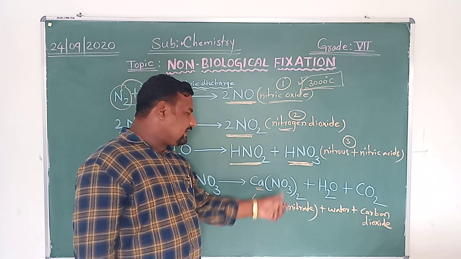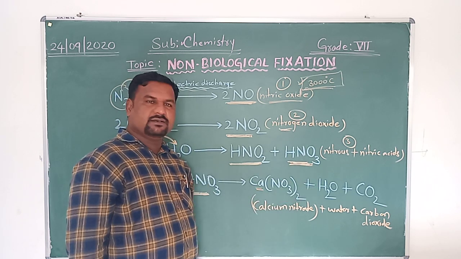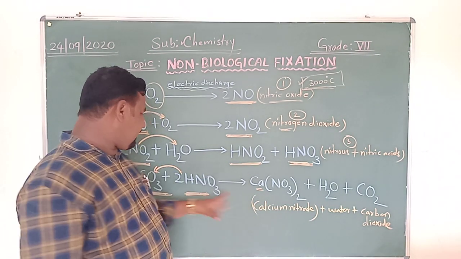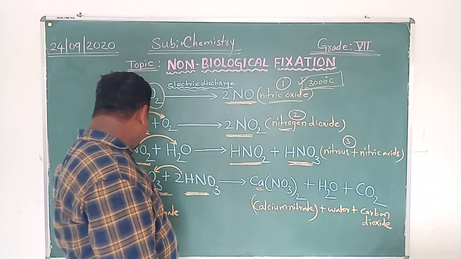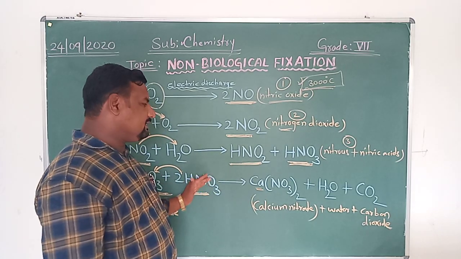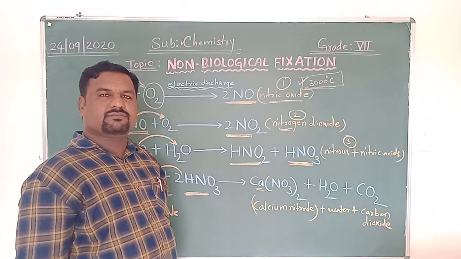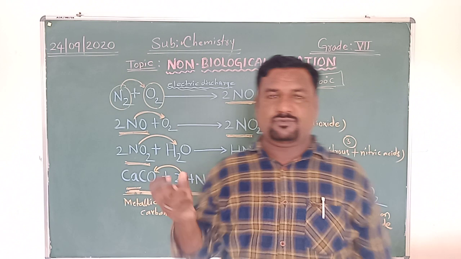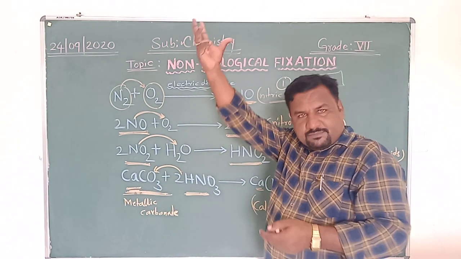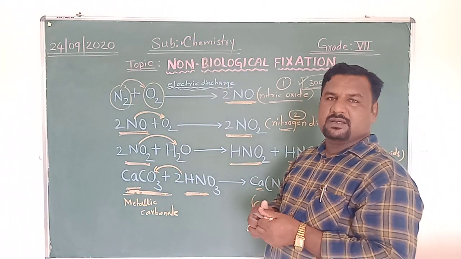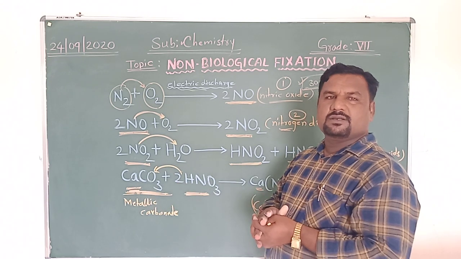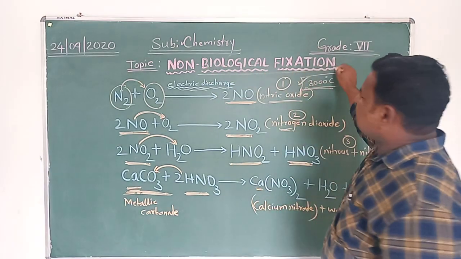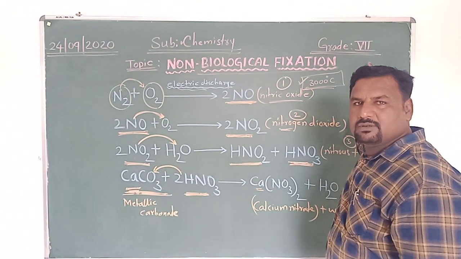Means metallic nitrate is produced, and water and carbon dioxide are produced. And the metallic nitrate and nitric acid come along with rainwater and get dissolved in the soil. This happens during non-biological fixation of nitrogen.